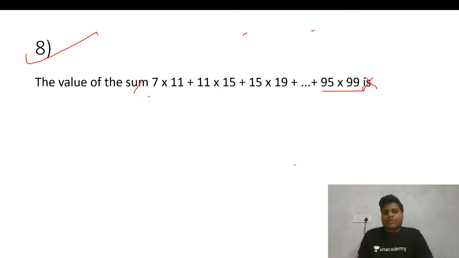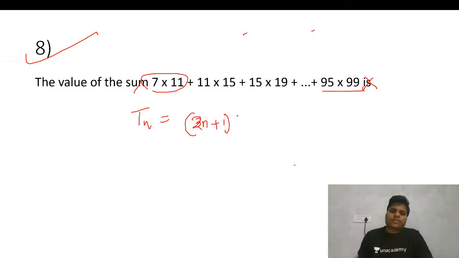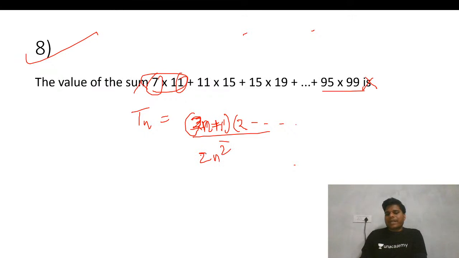Okay, so normally what we do is write the nth term for this. So the nth term for this will be, say, 3n minus 1, or 2n plus 1, or 7n plus 1, whatever the nth term is. This is an AP series, so you can write the nth term here. After writing the nth term, we use the summation formulas. But instead of doing that, that is a lengthy approach.